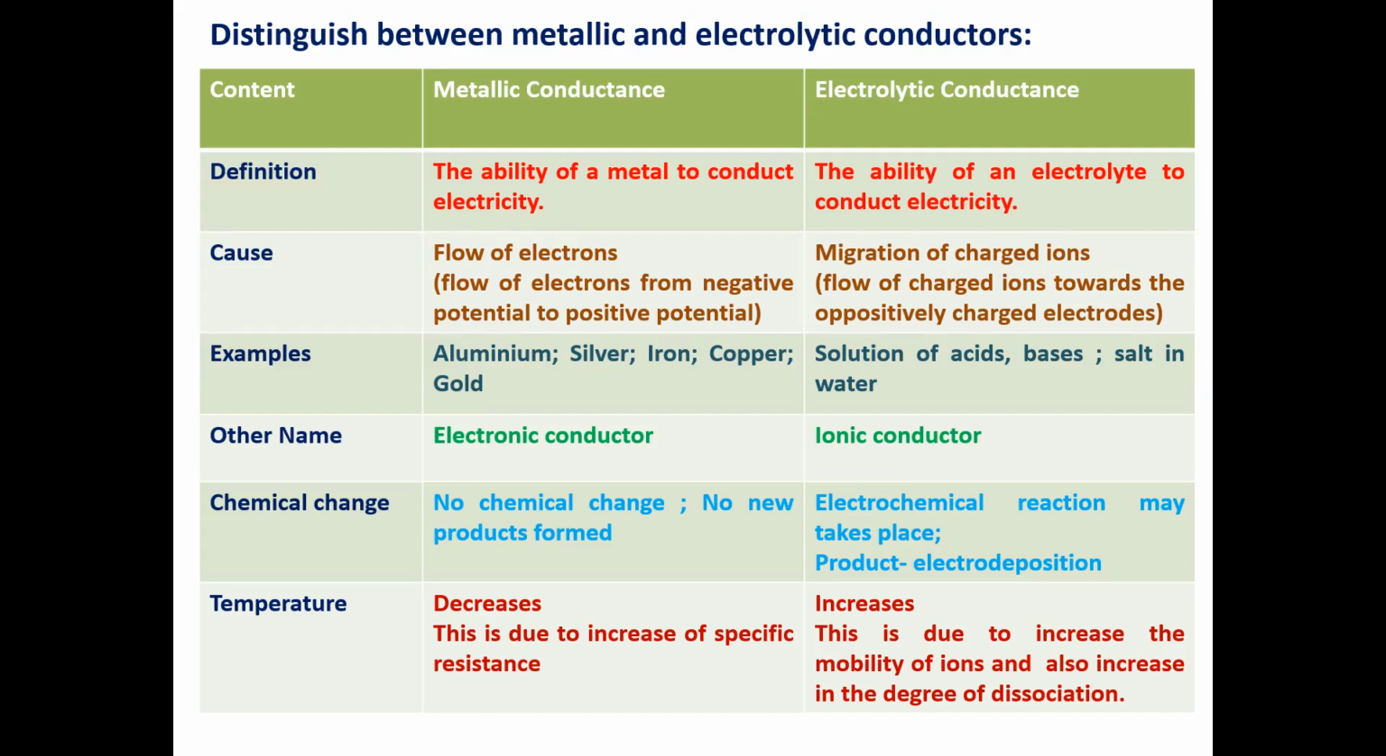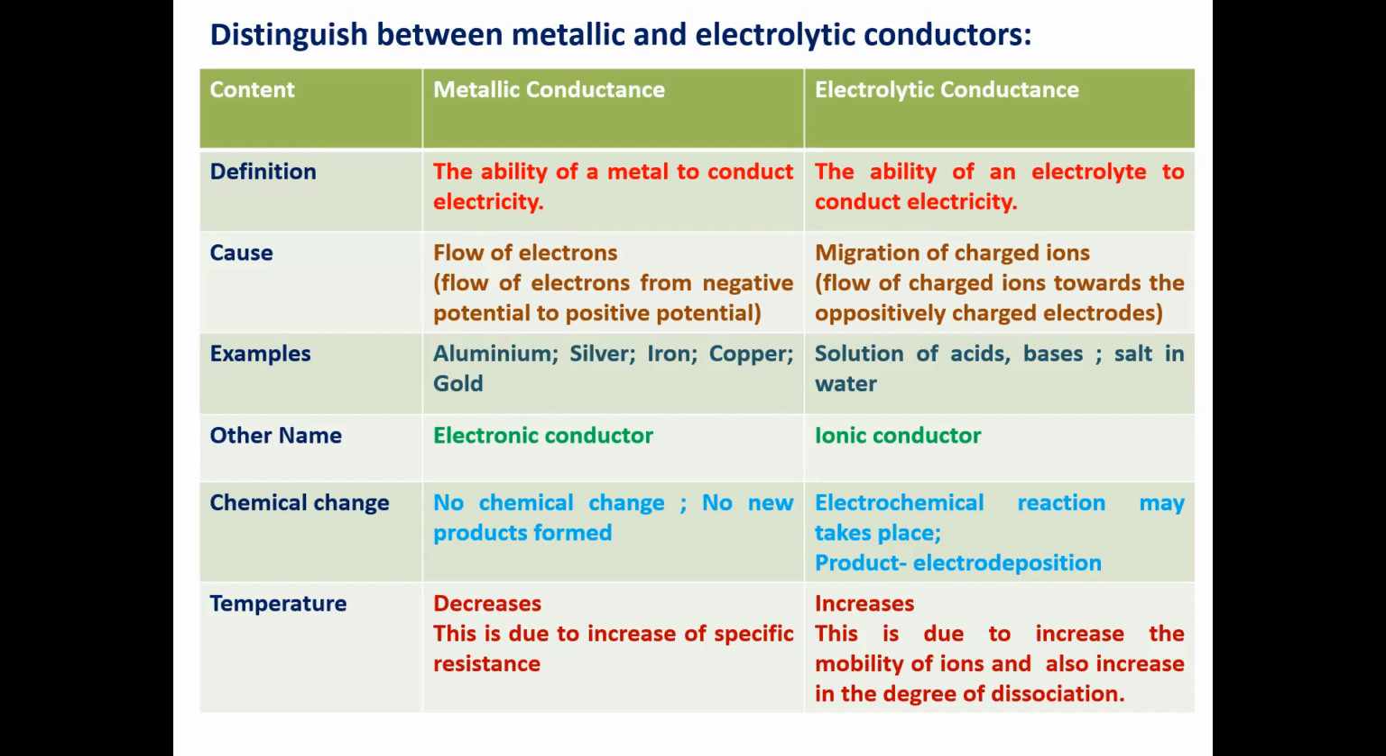In the case of a metallic conductor, there is no chemical reaction. Similarly, there is no product formation. Whereas in the case of electrolytic conductance, an electrochemical reaction may take place. That is a redox reaction, reduction and oxidation. Gain of electrons is reduction, loss of electrons is oxidation. The major product is electrodeposition. What is the effect of temperature on a metallic conductor?